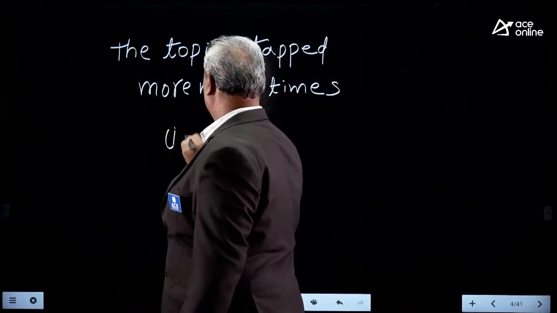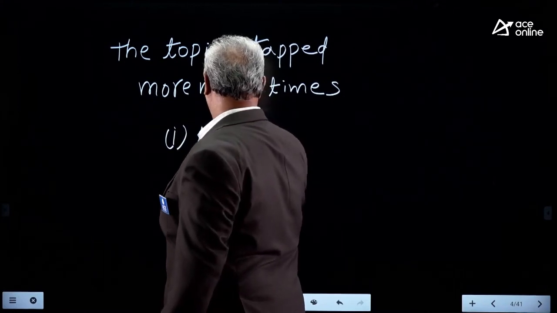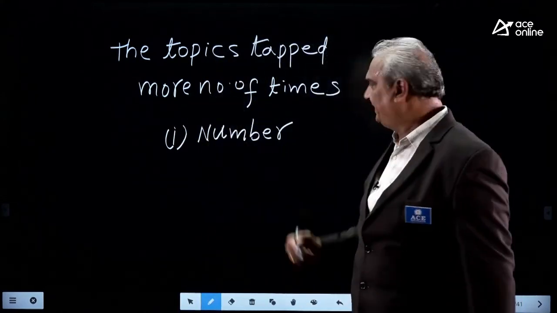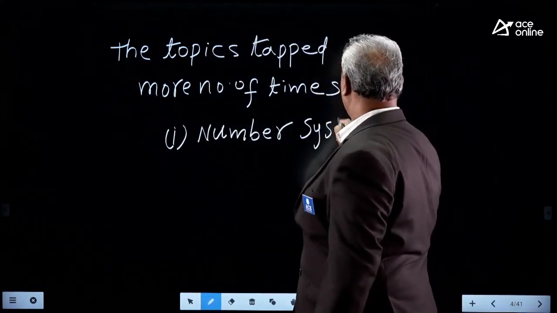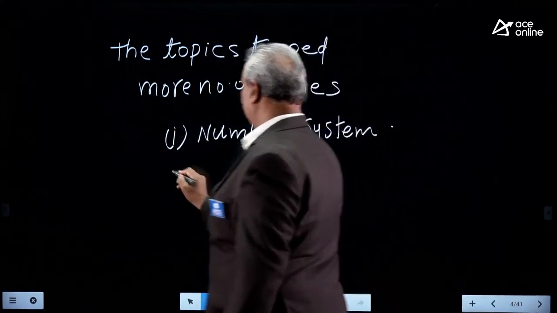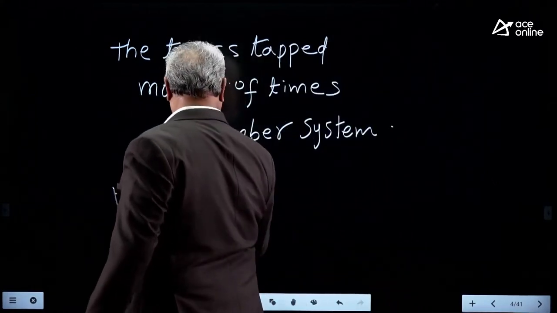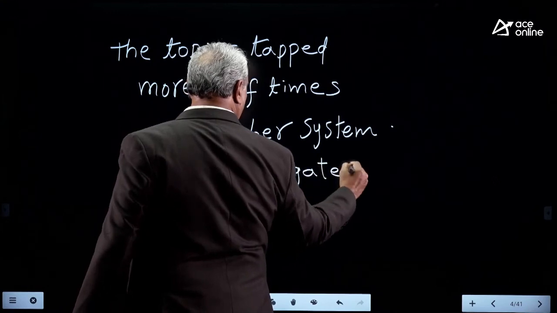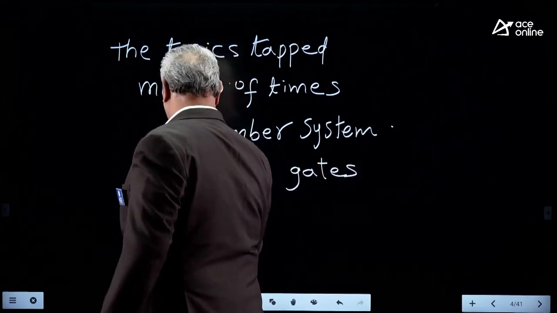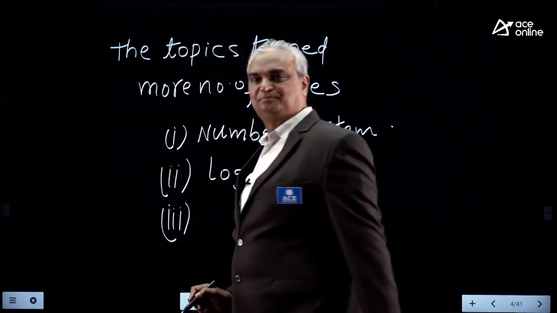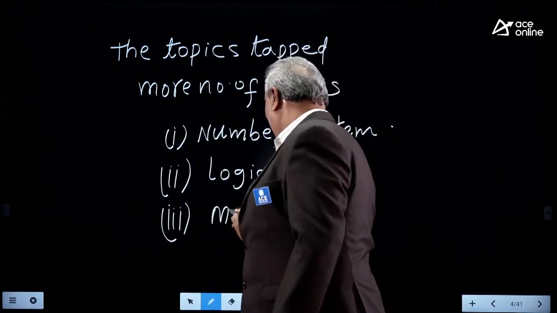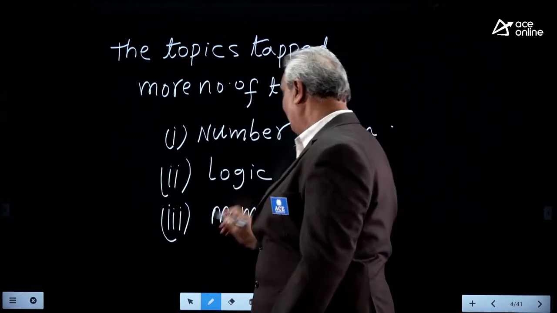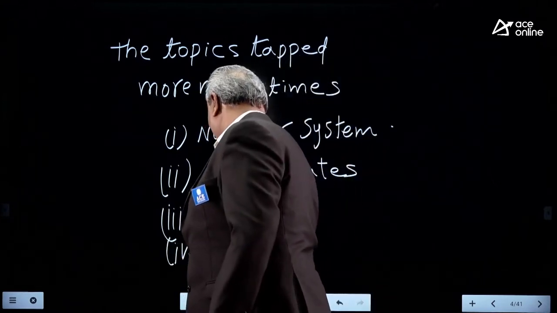First one, especially number system. It is the order of priority. Number system. Second one, logic gates. Third one, memory. Fourth one, DMA.